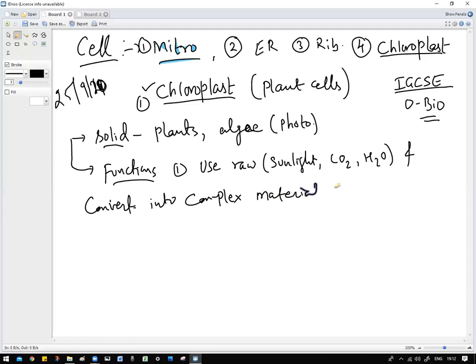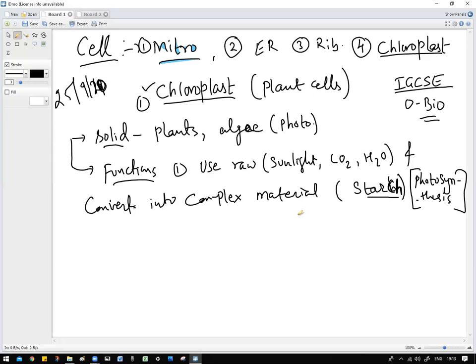Starch. Yes, it is called starch. We are talking about photosynthesis. Here the raw materials sunlight, carbon dioxide and water are utilized so that they get converted into a complex material called starch. That's what the chloroplast will do.